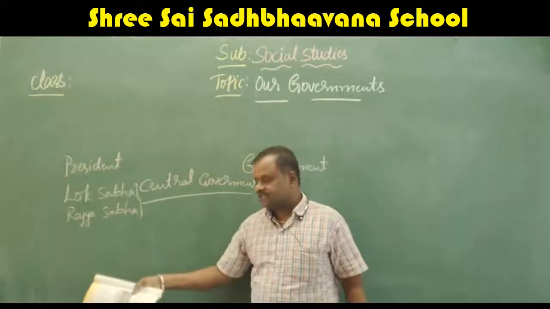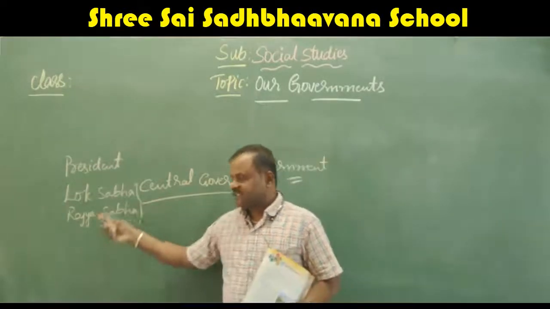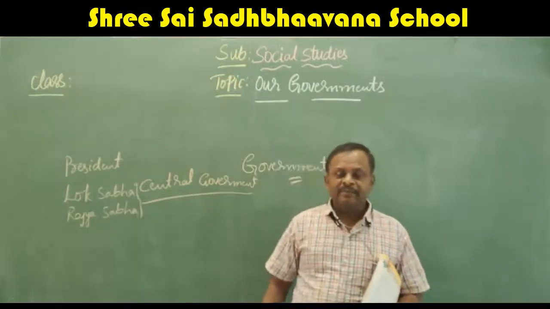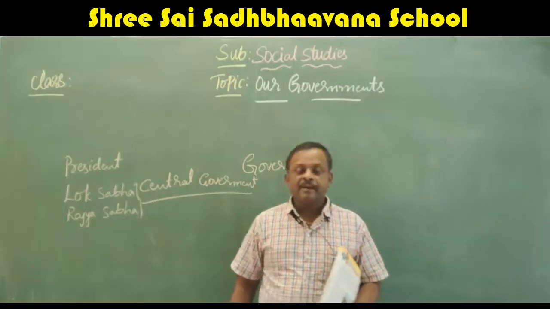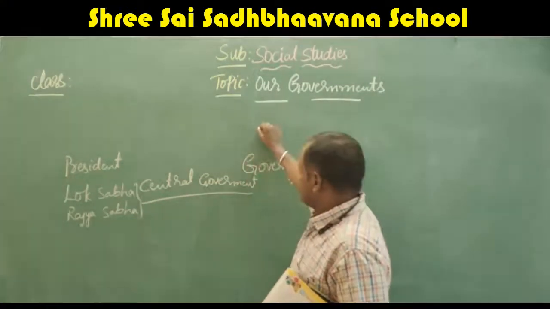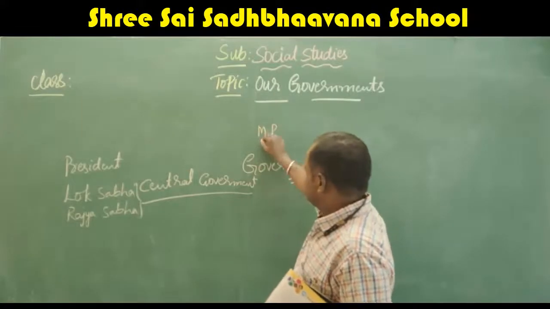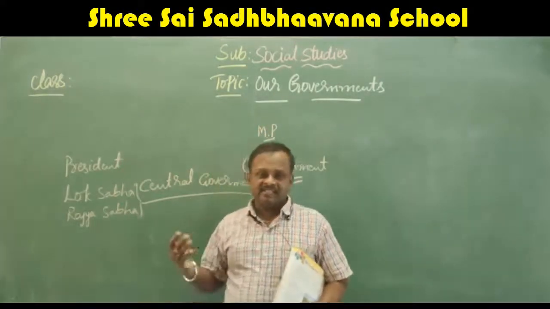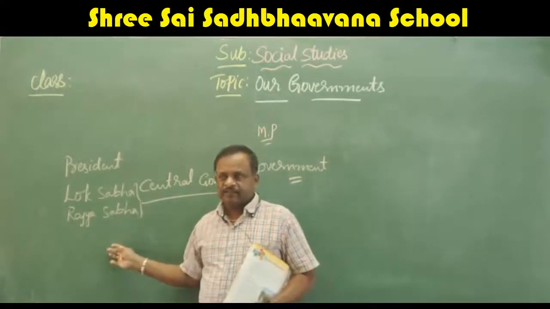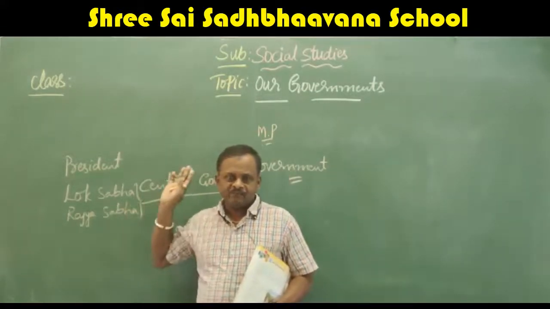For Lok Sabha, we select the people by the MP, what we call member of parliament. We call them the members of parliament or MPs. For the Rajya Sabha, the members of legislative assembly, the MLAs, will select them.